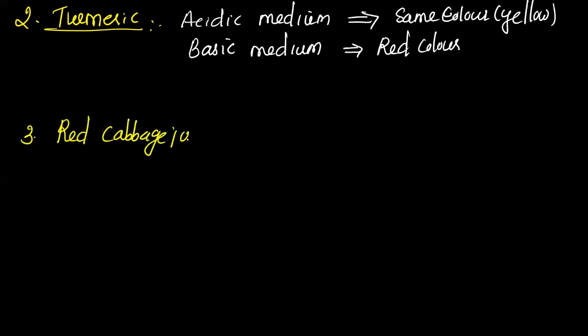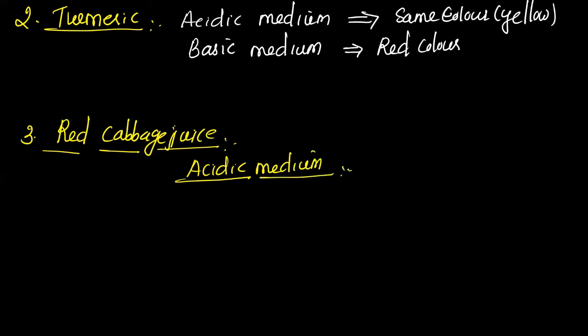See, very easy. You can make a red cabbage juice. Cut the red cabbage into pieces, put into the mixture, grind it and make a juice. And that juice can be used as an indicator. So what is the color of red cabbage juice in acidic medium? In acidic medium, the color of red cabbage is from red color to deep purple color. Okay, or you can say simply red color or purple color.